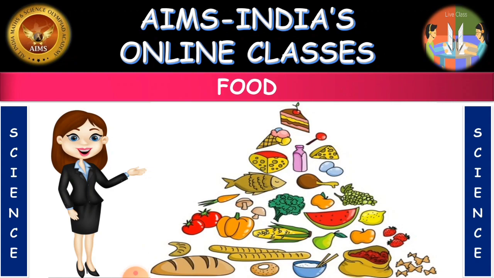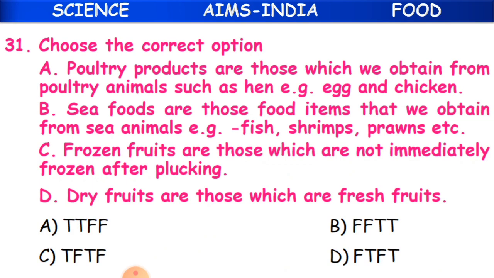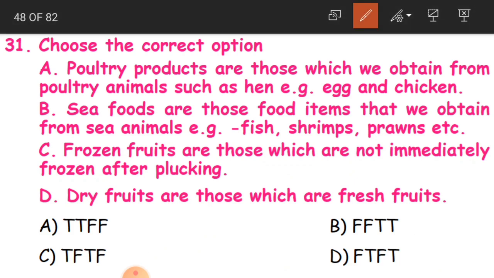Children, today we are going to continue the question and answer session from our lesson food. Now the 31st question is choose the correct option. Here you have four statements, A, B, C and D. For every statement we have to state whether it is true or false. Okay children, so let us start.